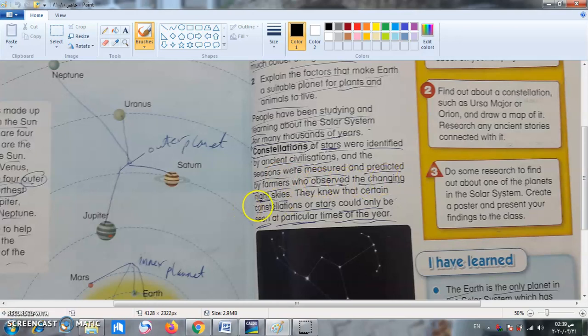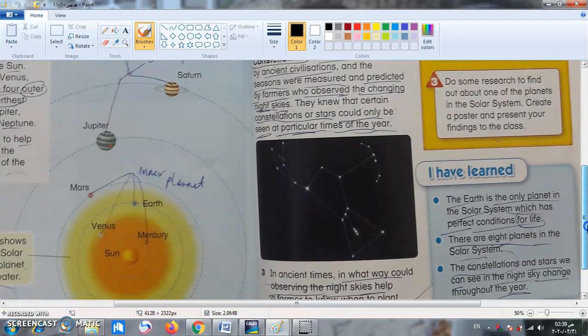and the seasons, فصول السنة, were measured and predicted by farmers who observed the changing night skies. They knew that certain constellations of stars could only be seen at particular times of the year. So they thought that by seeing this constellation of the stars in the sky at night, they can decide which season they are in and also when to plant their crops.